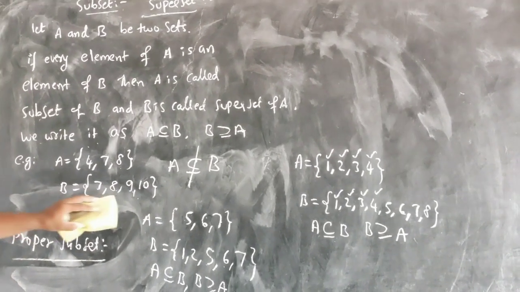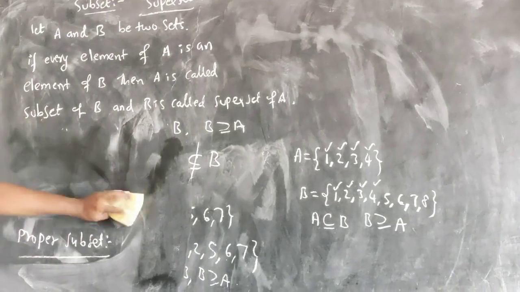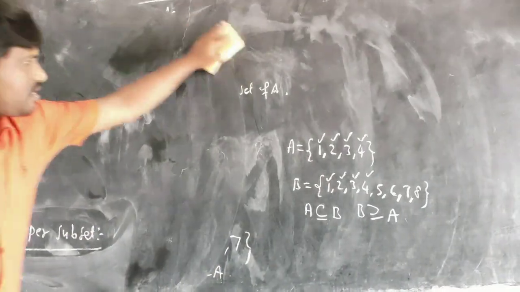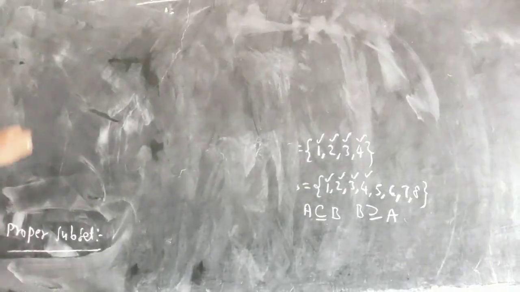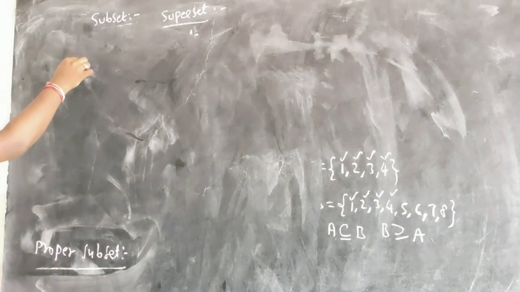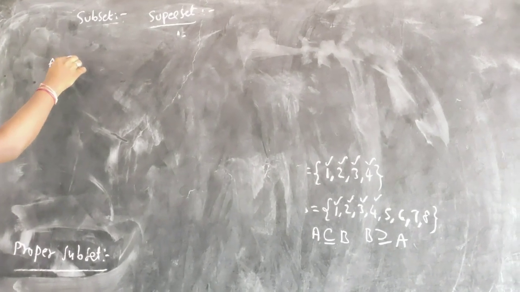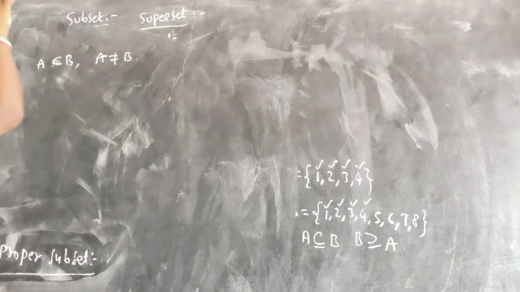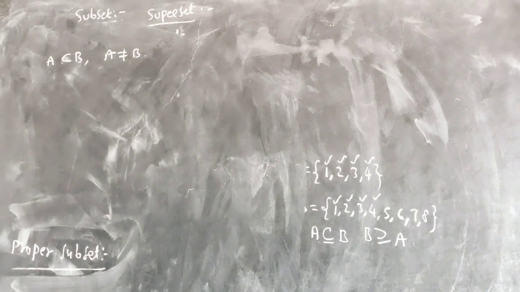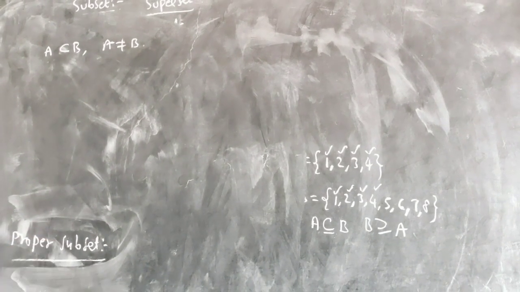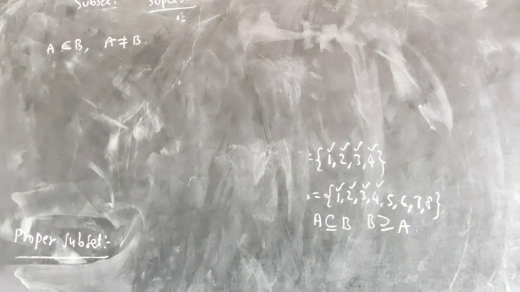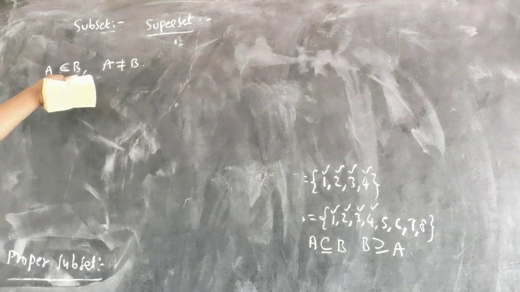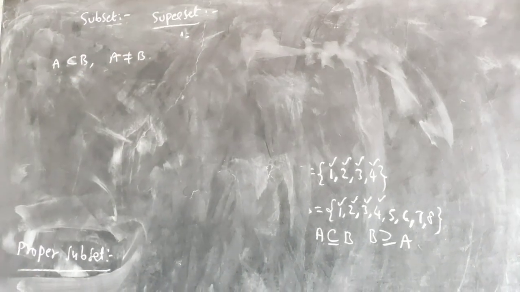Next comes the proper subset. What is a proper subset? Suppose A is a subset of B, but A is not equal to B. Then we say it is a proper subset. If A is a subset of B but A is not equal to B, it is called a proper subset.